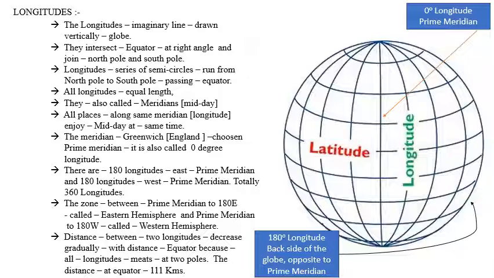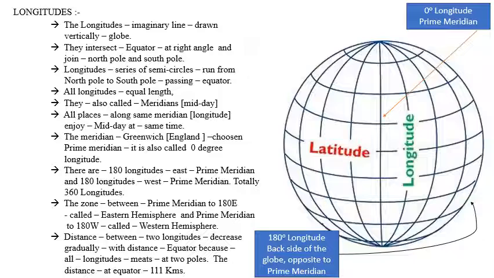Longitudes are also called a series of semicircles running from the North Pole to South Pole, passing through the equator. All longitudes have equal length, and they are also called meridians. Meridian means midday. Meri means mid, dian means day. Because all the places located along the same meridian or longitude enjoy exactly midday at the same time. So only they are called meridians.